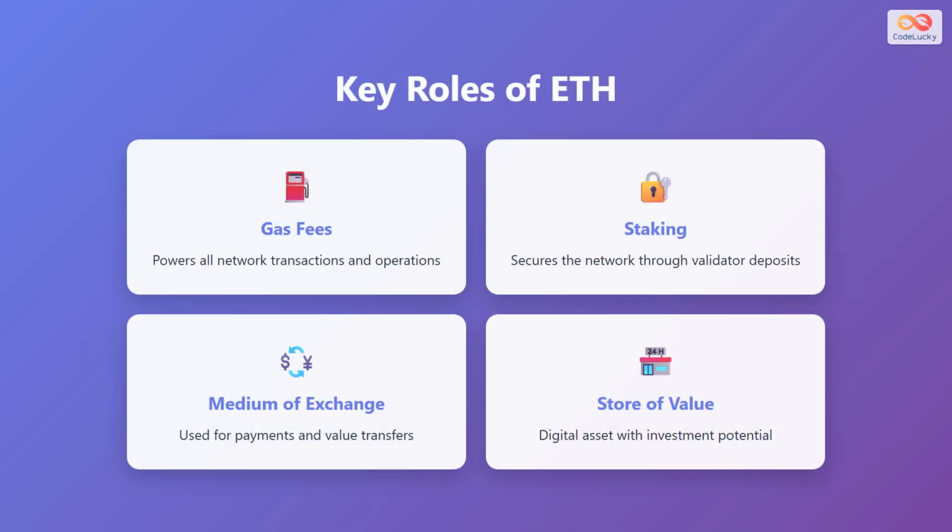Ether serves four primary roles in the Ethereum ecosystem. First, it's used to pay gas fees, which power all network transactions and operations. Second, it enables staking, where users lock up their ETH to secure the network through validator deposits. Third, it functions as a medium of exchange for payments and value transfers across the network. And finally, it serves as a store of value, acting as a digital asset with investment potential. Each of these roles is essential to Ethereum's functionality.